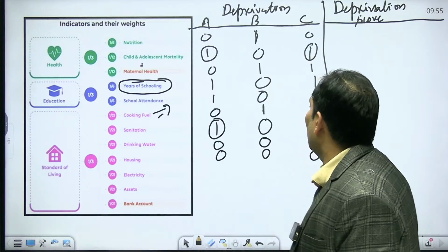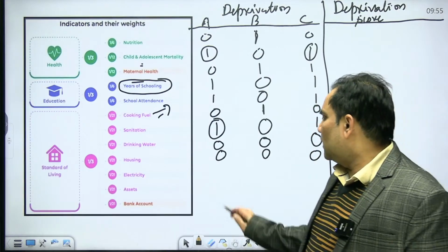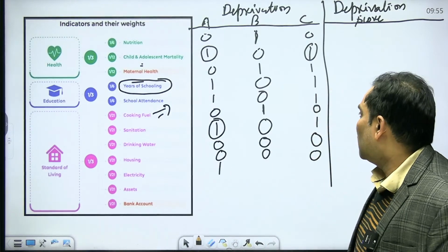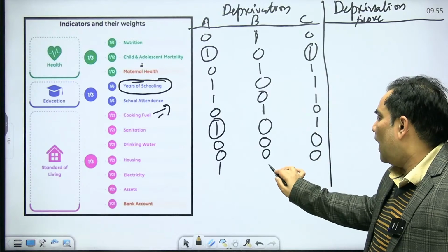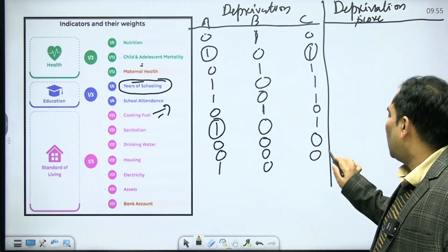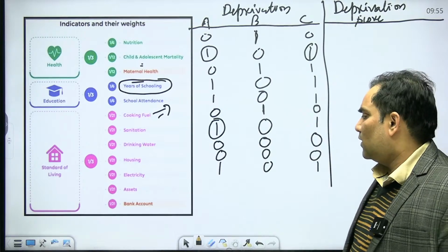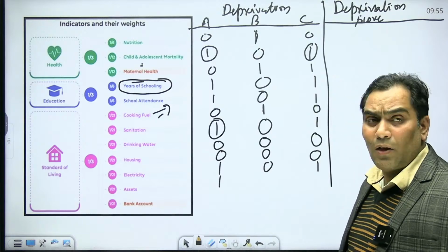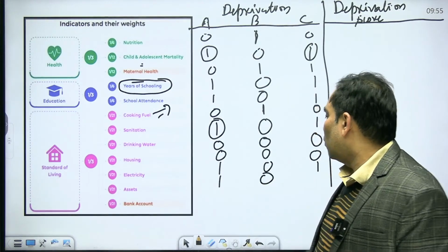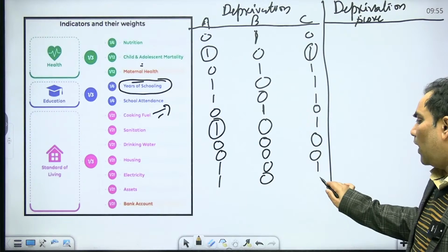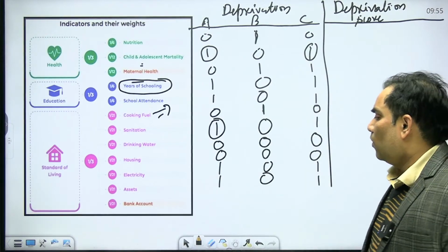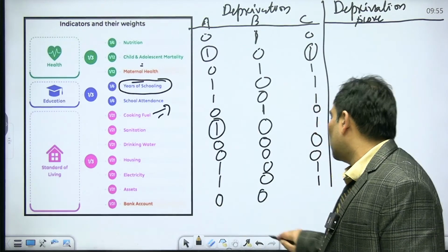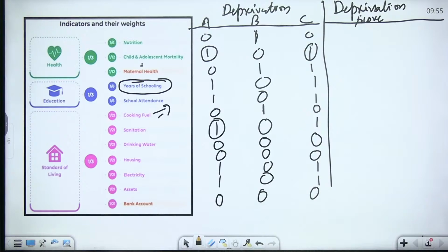When we talk about electricity, suppose family A does not have access to electricity, family B has access to electricity, and family C does not. Similarly for assets: those who do not have access to assets get value 1, and those who have the assets get value 0. Now, when we talk about the bank account, suppose all have a bank account because of the Jan Dhan Yojana.